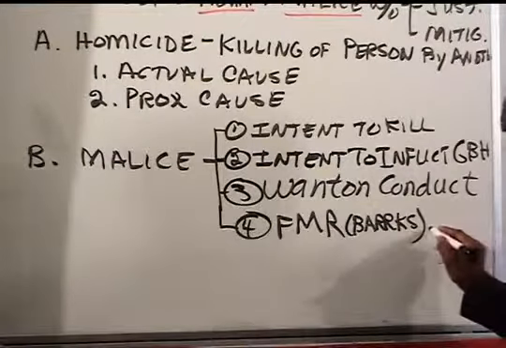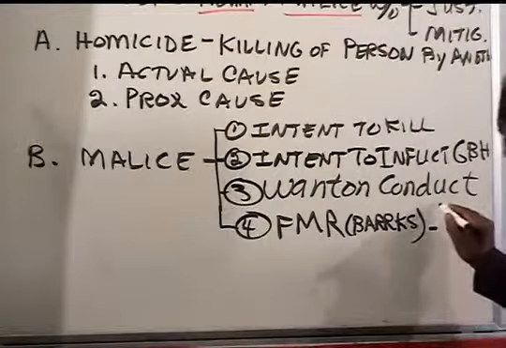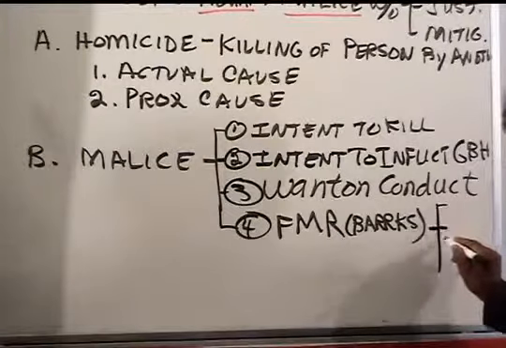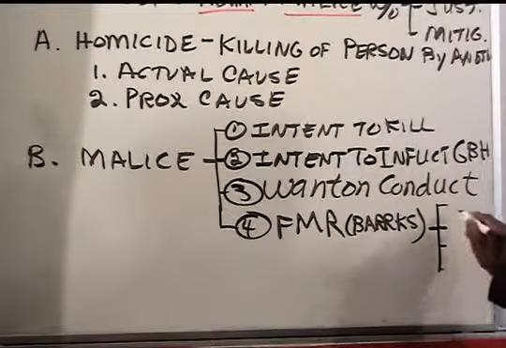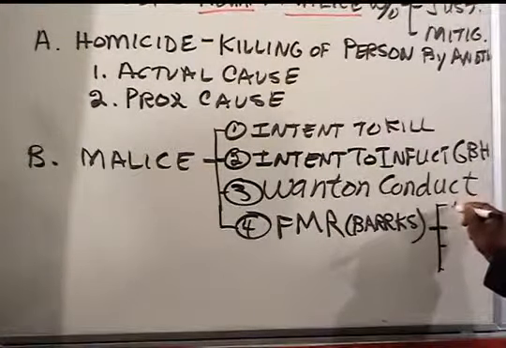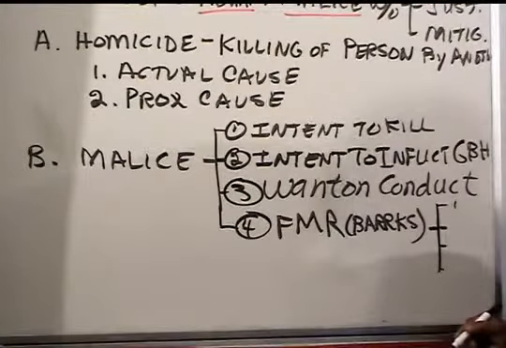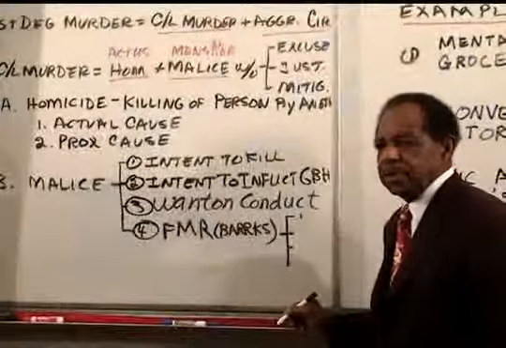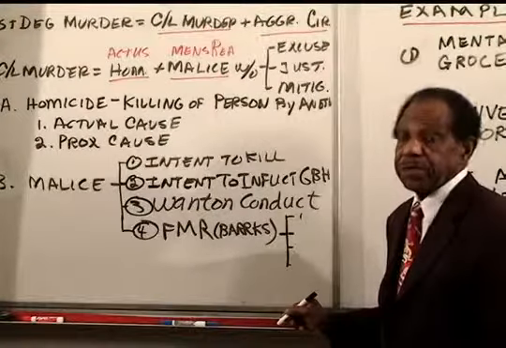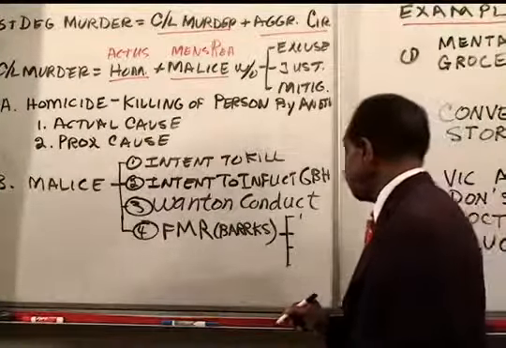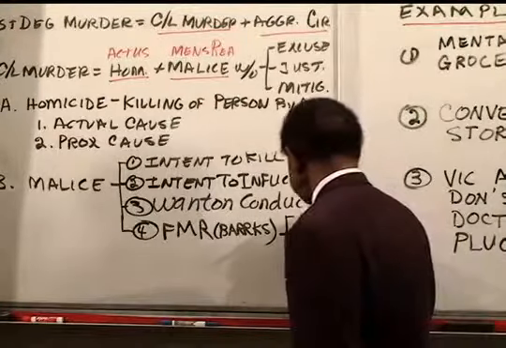Now, the problem with the felony murder rule is that there are 4 versions of it. And you are expected to analyze, when you have a fact pattern, to do the analysis on each of these 4 versions. The first version is the common law.